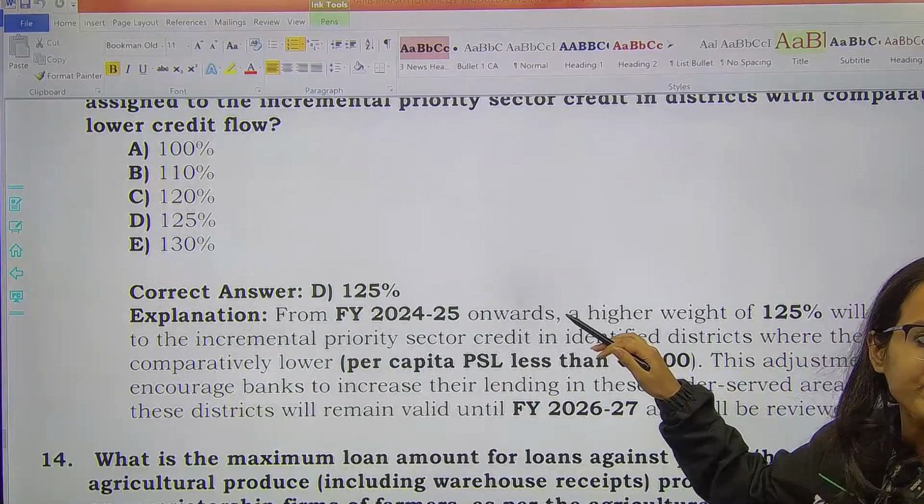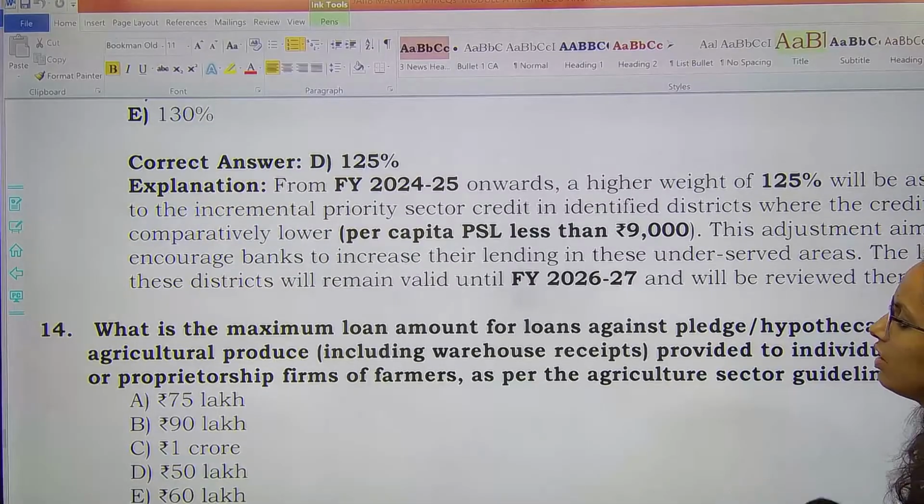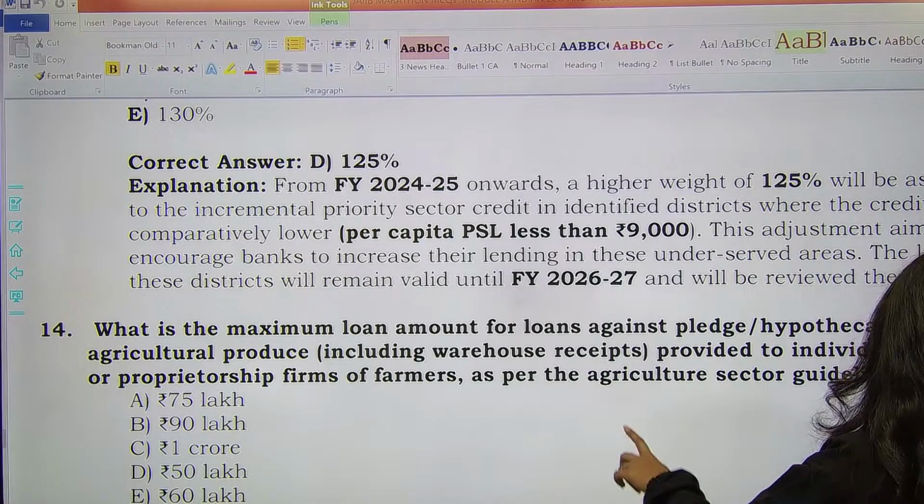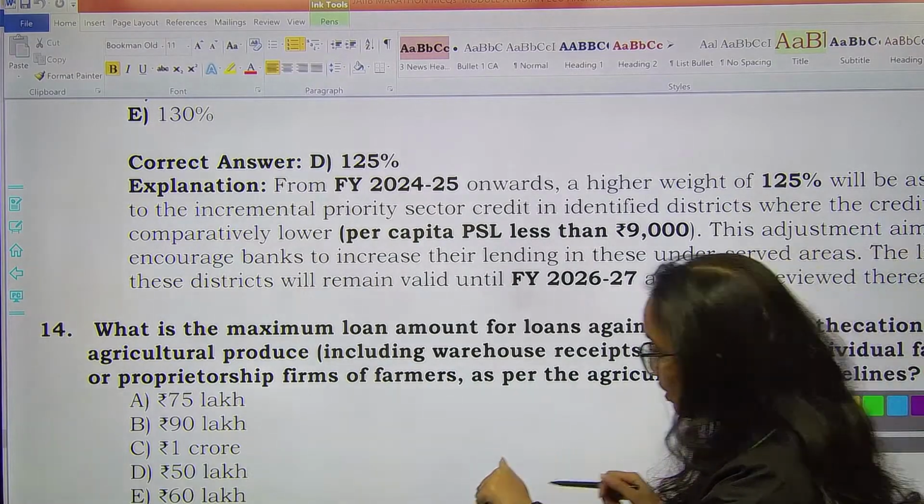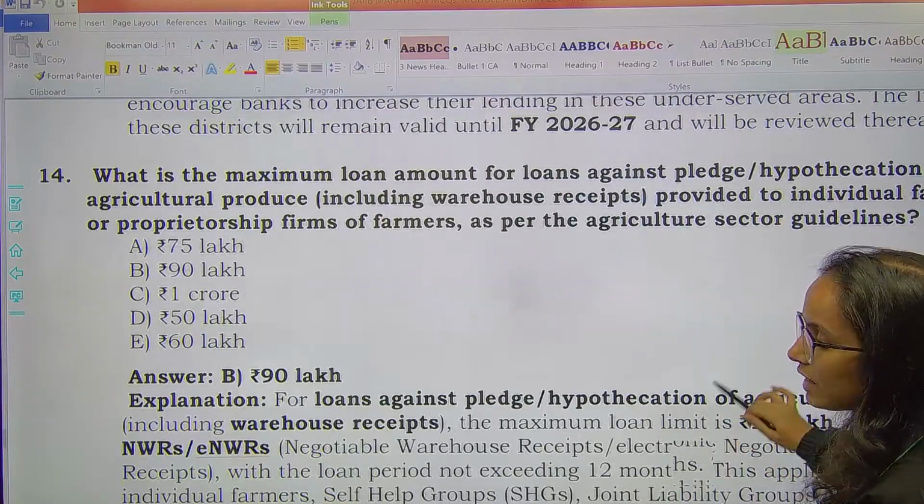Option D. Look at it, 125%. Next question. What is the maximum loan amount for loans against pledge or hypothecation of agriculture produce provided to individual farmers or proprietorship firms or farmers? Here, the answer would be, as per the agriculture sector guidelines, 90 lakh. Option B, 90 lakh, remember.